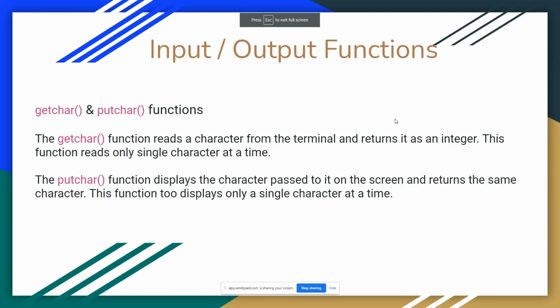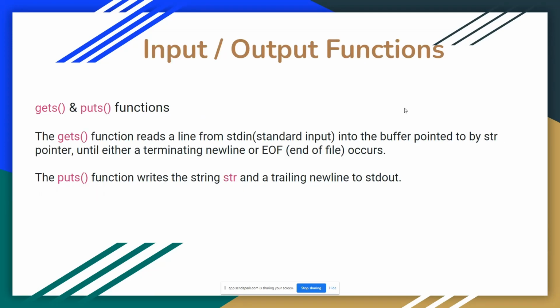Next, getchar and putchar functions. These getchar and putchar functions will read only one character from the screen, and will display only one character, a single character at a time. So these two are also input and output functions. The getchar function reads only one character from the terminal, and putchar will display only one character at a time on the screen.